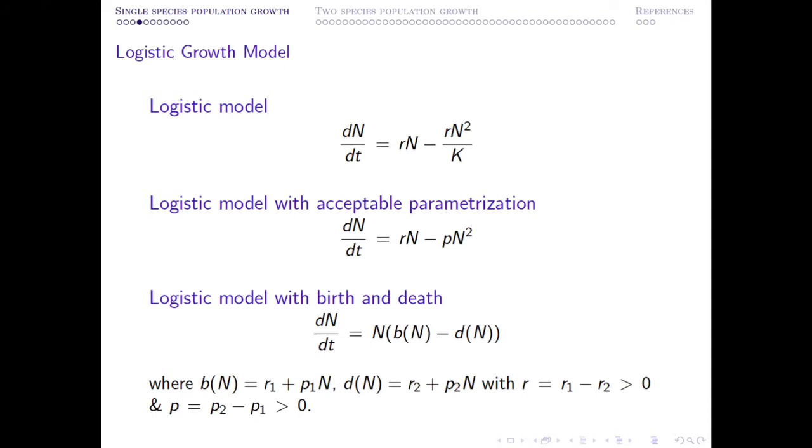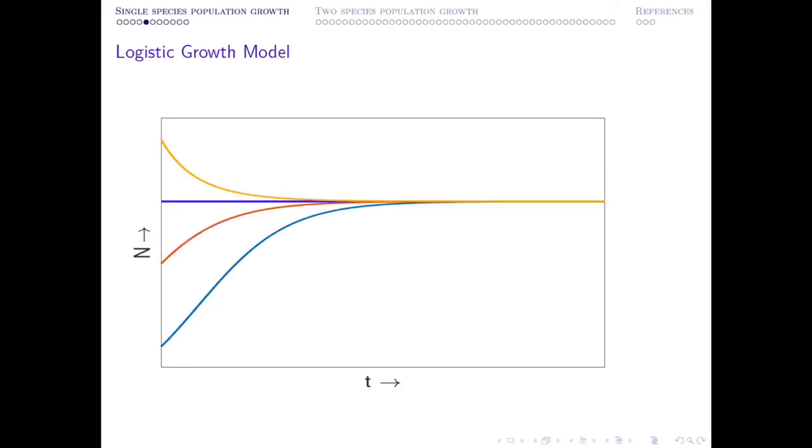But you know, this logistic model, in one sense, is acceptable compared to the exponential growth model. Why? Because it prevents the system from explosion. So it prevents population explosion. So that means if on this axis you plot population density, and on the horizontal axis is time, this is the value N equal to K. From wherever you start, all the time the solution trajectory will approach the value K.